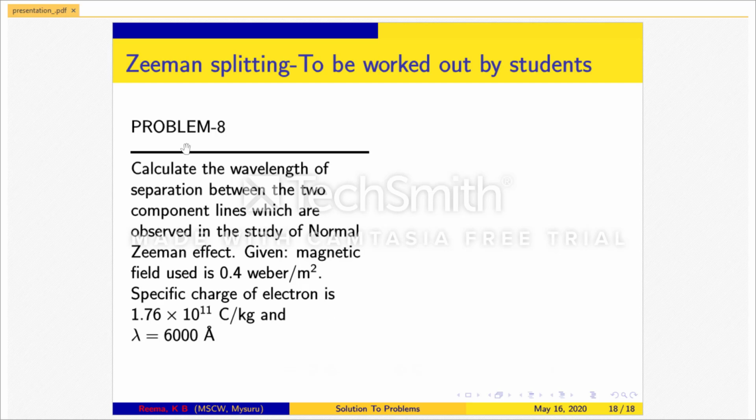Problem number 8. This has to be worked out by the students. That is, calculate the wavelength of separation between the two component lines which are observed in the normal Zeeman effect. Given magnetic field used is 0.4 Weber per meter square. Specific charge of electron is 1.76 times 10 to the power 11 coulomb per kg and lambda is equal to 6000 angstrom.